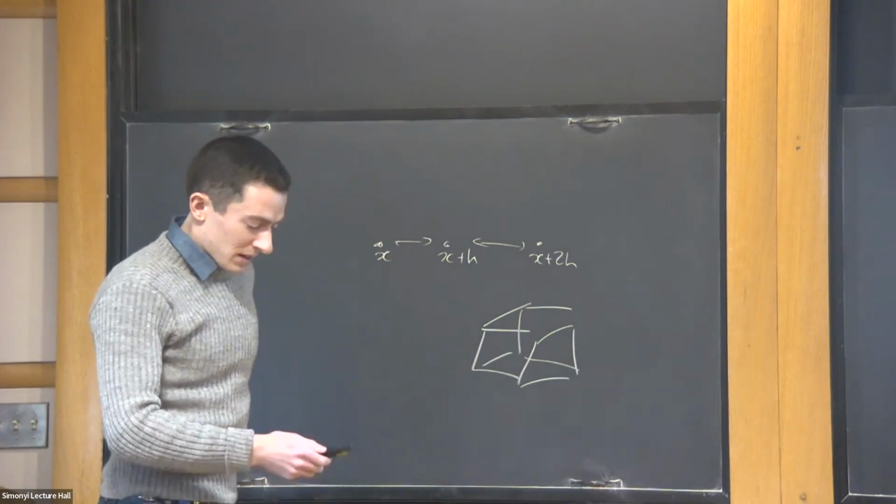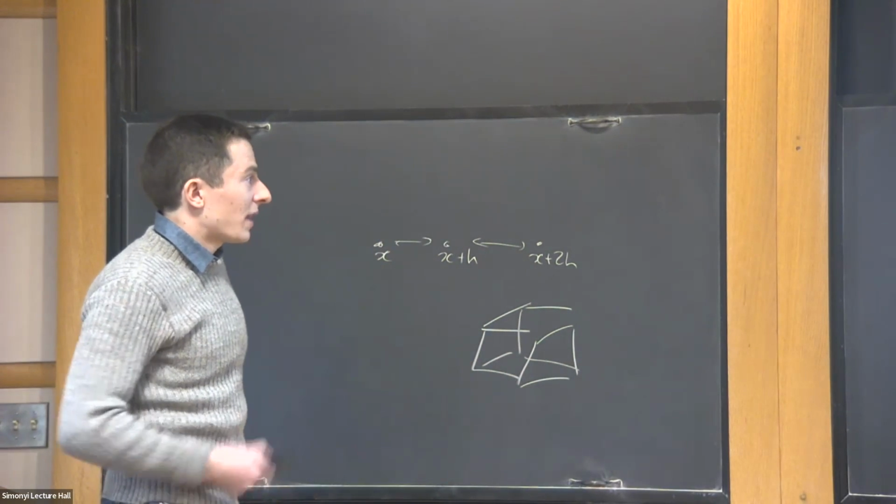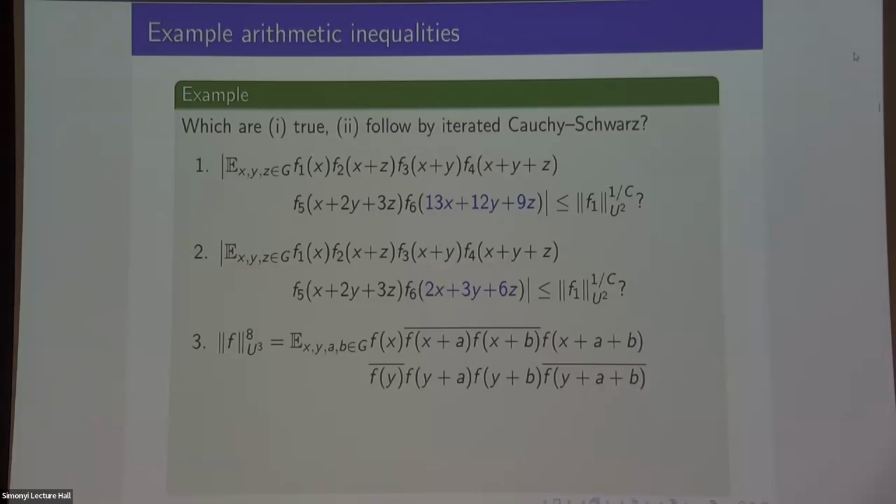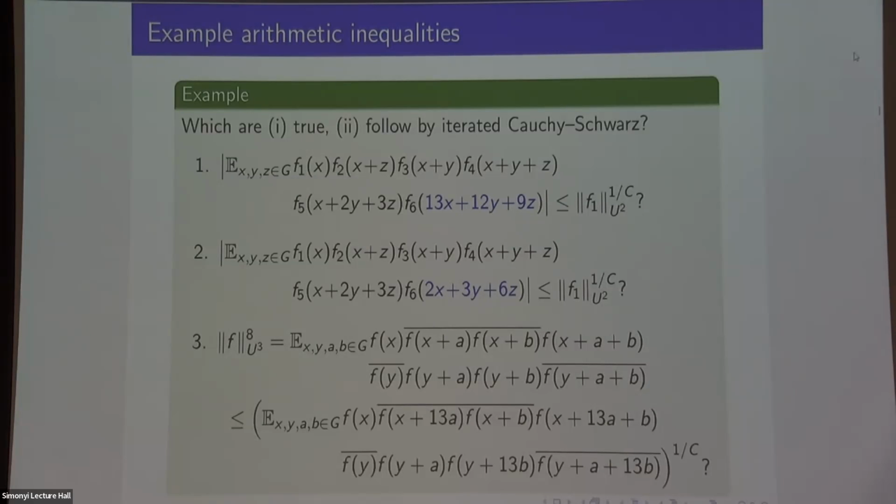Then if I start with that on the left-hand side, is it true that it is bounded above by this skew U3 norm, where what I've done is replaced all the A's on the first line with 13 A's and all the B's on the second line with 13 B's? This is a really random question that I basically made up, but it's actually going to be important for answering the first 2 questions, so I thought I'd write it down as well.